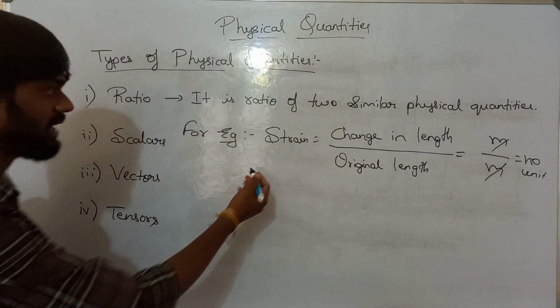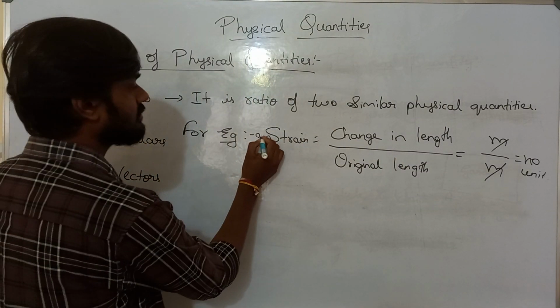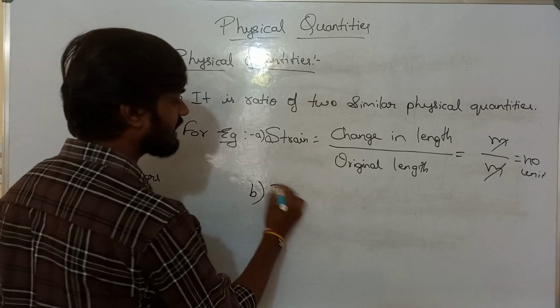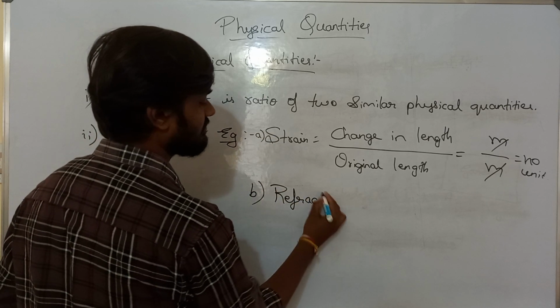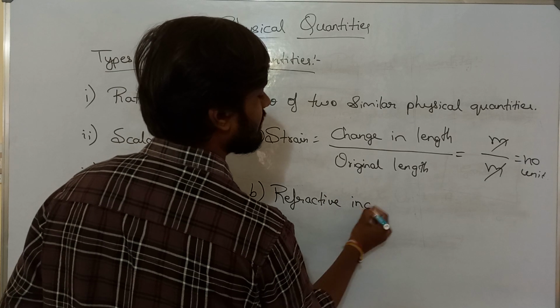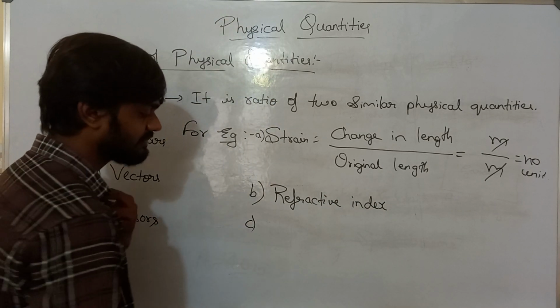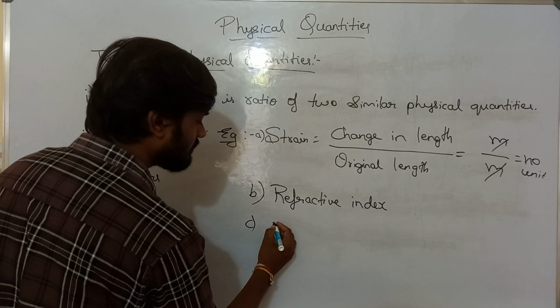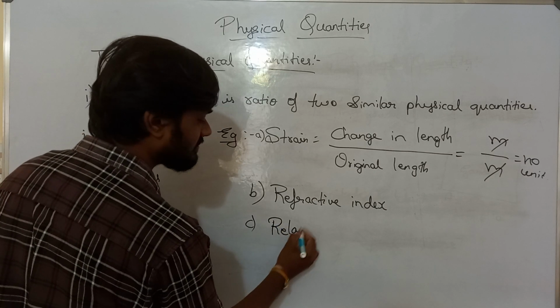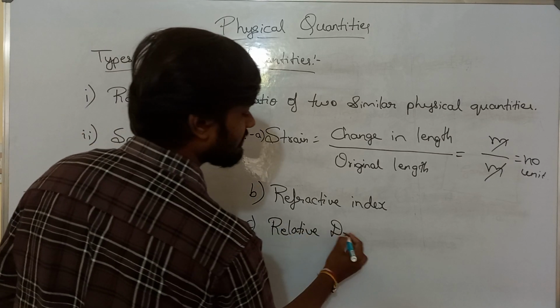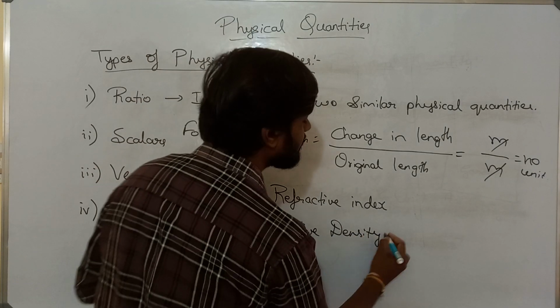Similarly, I can give one more example, that is refractive index. Then which other quantities? You can say relative density. What is relative density?